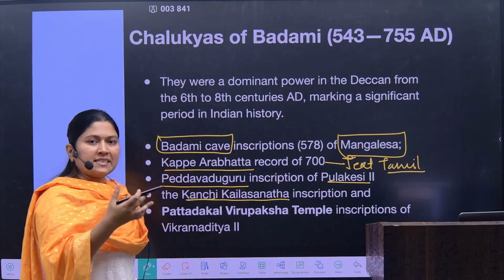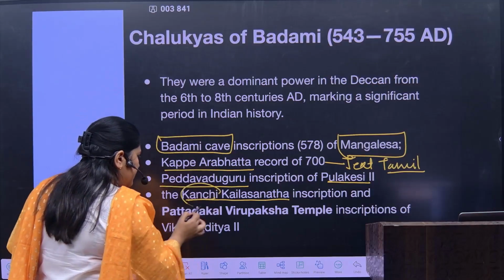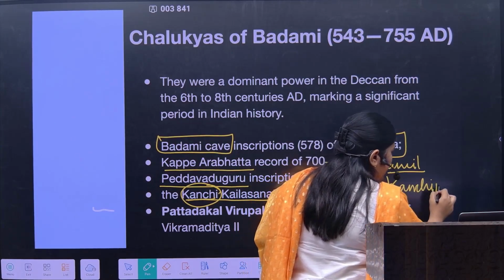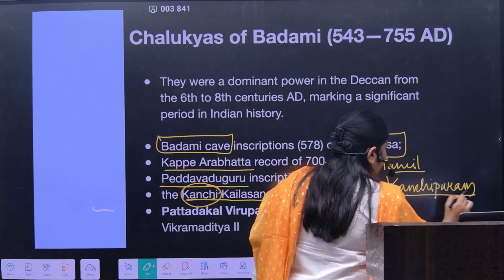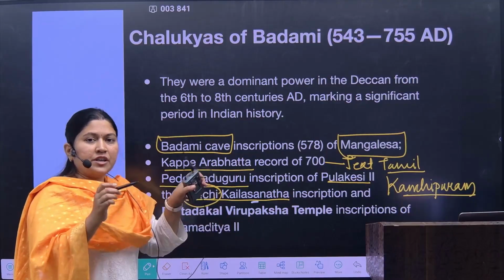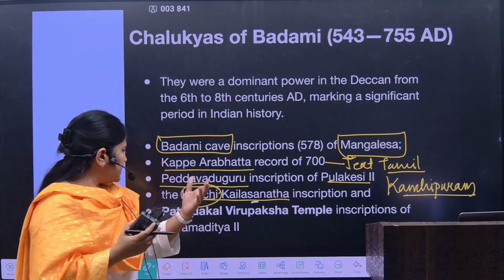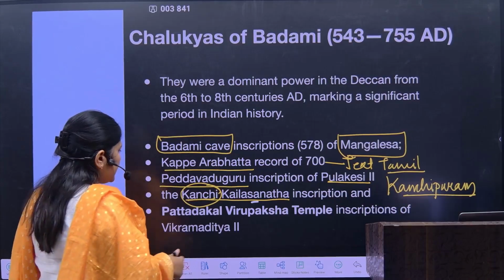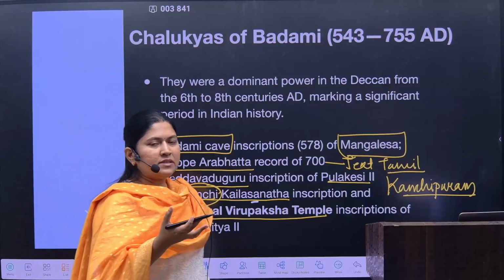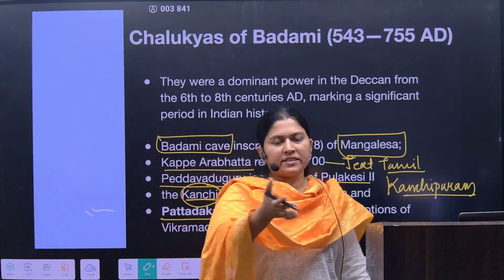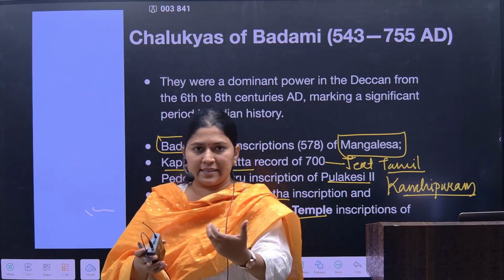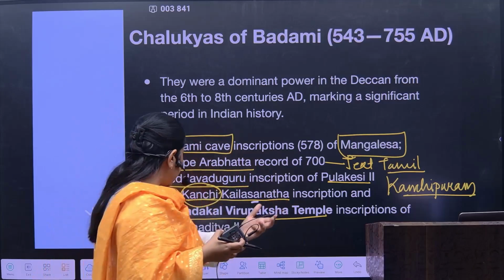Present day we call it Kanchipuram. Okay, so this is the same city. Kanchipuram is the same city which was the capital of the Pallavas. Fine. So the inscription in the capital city of the Pallavas denotes how strong the Chalukyas were during this phase. After that, the Pattadakal Virupaksha temple. Beyond this, we also have Aihole temples and many others, like the Shore temple at the sea coast, what I talked about just now, at the Coromandel coast, which make many of the evidences of the Chalukyan dynasty.